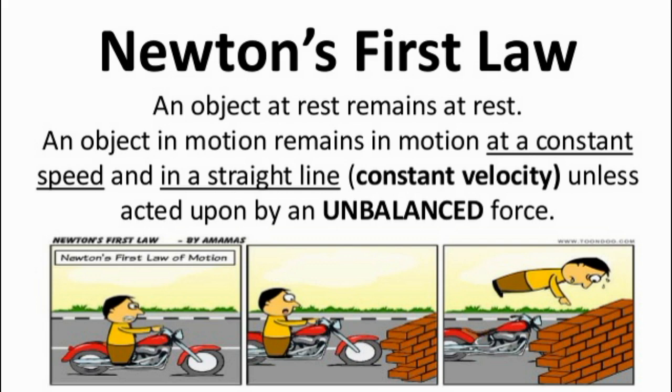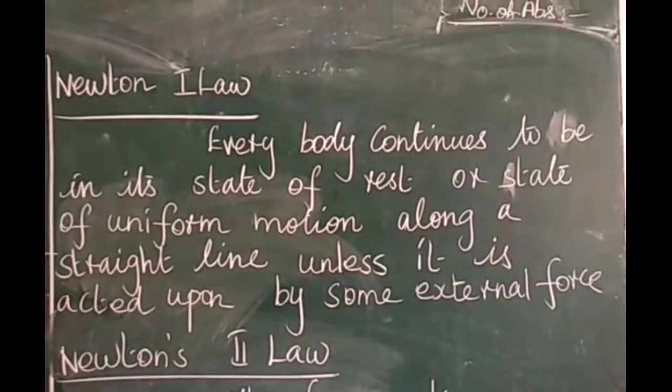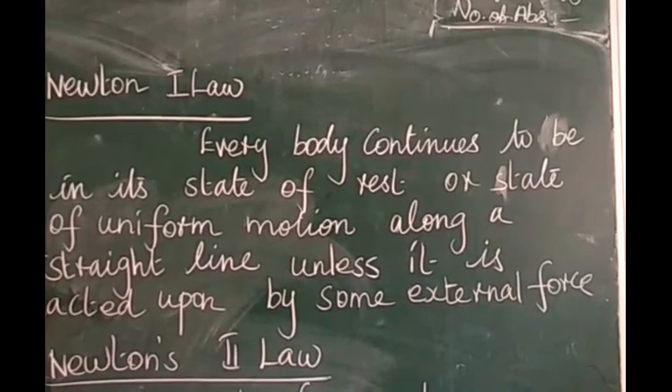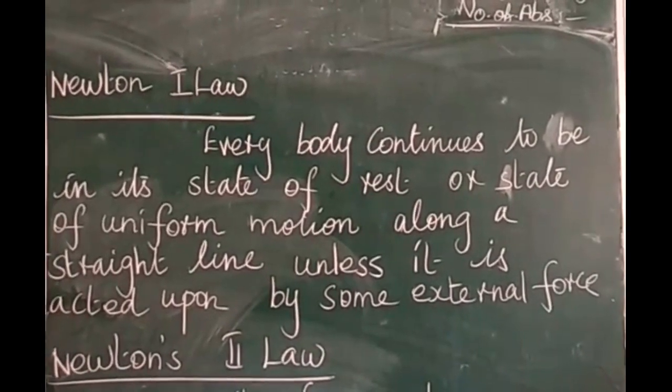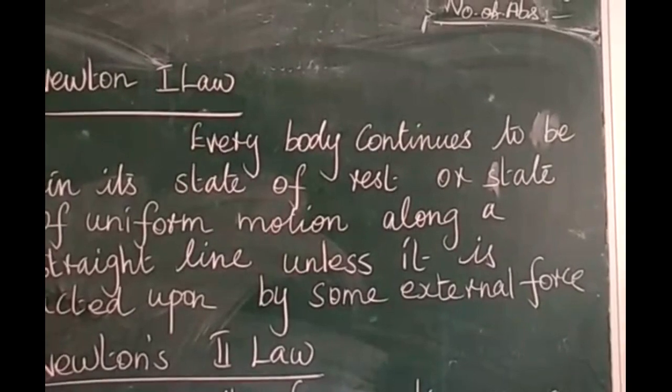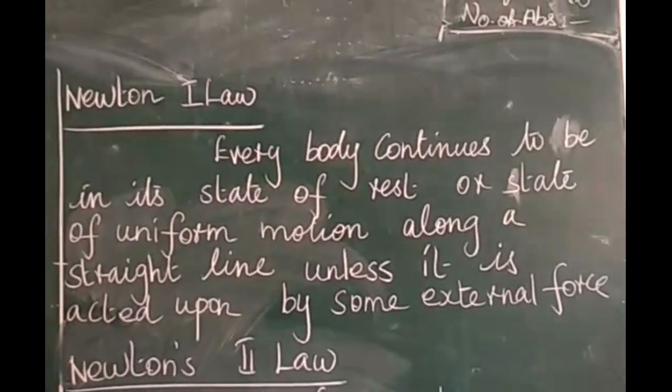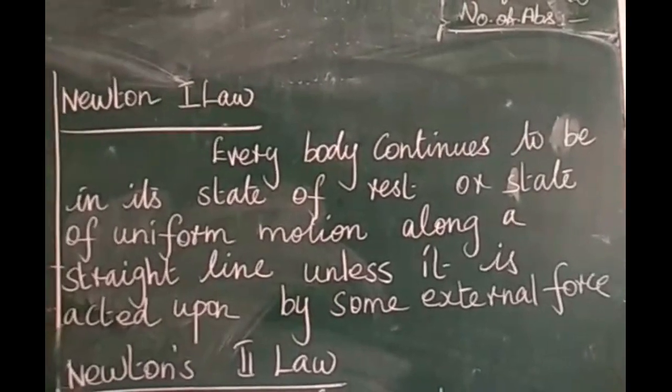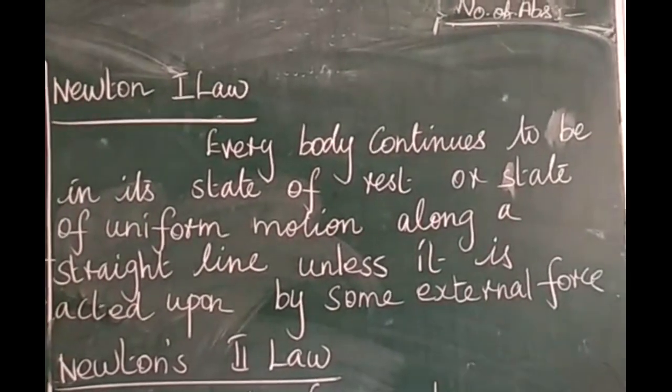We find that a ball rolling on the ground stops after some time. When the engine of a moving car is switched off, it stops after traveling some distance. Motion of the bodies is being opposed by invisible forces like air resistance and the force of friction between the body and the ground. The third part states that a body continues to move along the same straight line unless some external force acts on it. For example, to turn a car moving over a straight road, we have to apply a force on the steering wheel of the car.